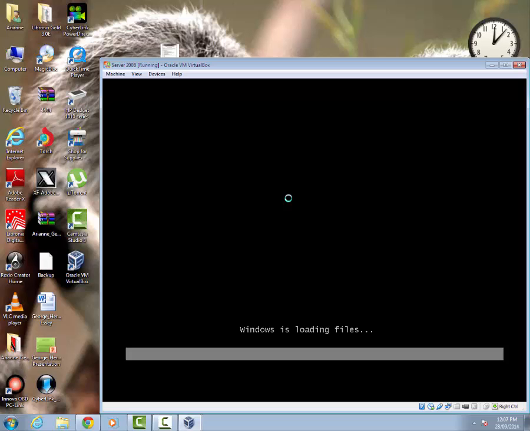Alright, and there you have it. This is how you would use VirtualBox to load your machines. The install would go as normal. That's how you would have done it on a regular machine.